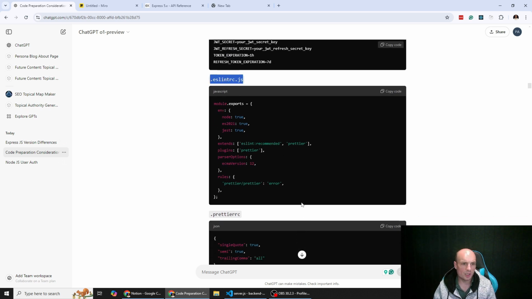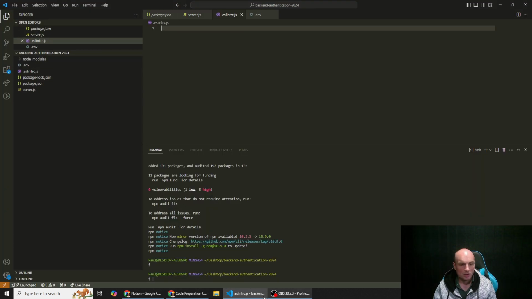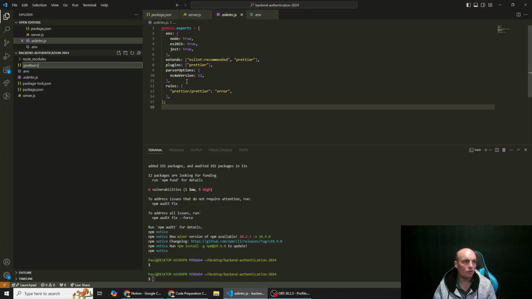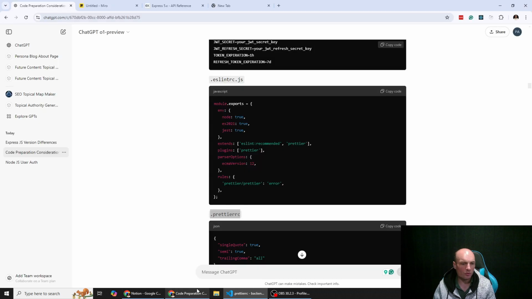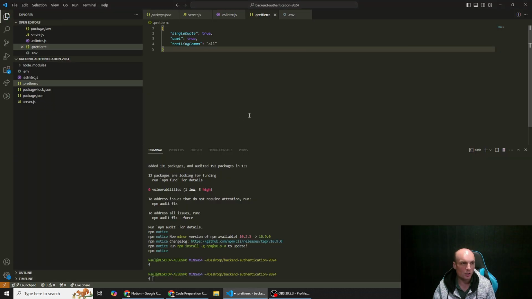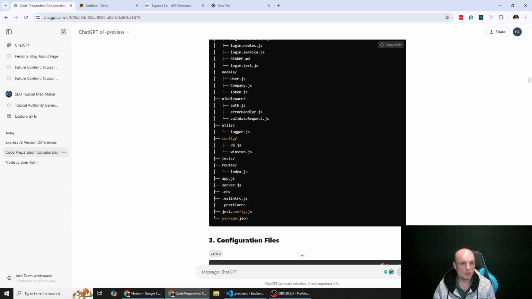ESLint. I've never used configuration files for ESLint, but let's see how we go with this. Should be straightforward. And Prettier, which I have used as an add-on in VS Code, but I don't think I've previously defined the formatting options within this config file. Do that. Just config. So that was still in. Yep.